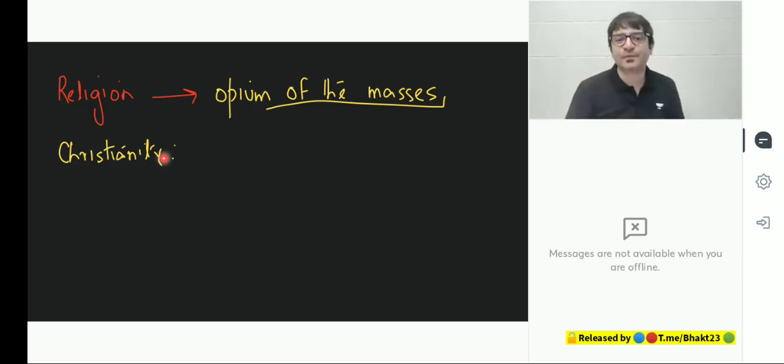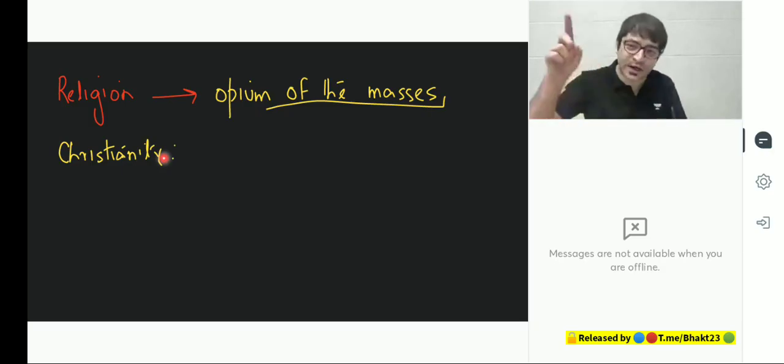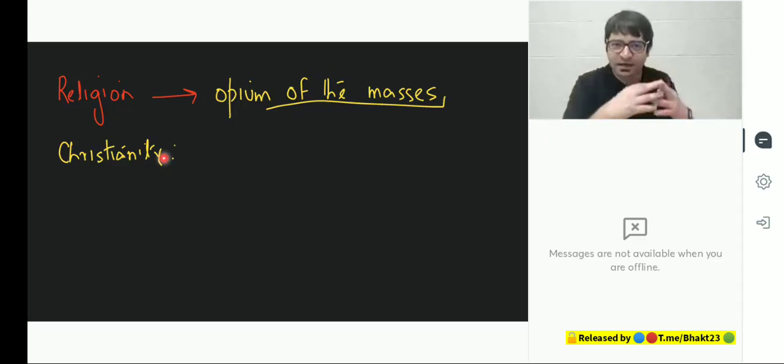So what will these poor workers do? We are here for 40 years, 50 years, 60 years. Let's suffer, but then we will go to heaven, and there we will teach them a lesson. All these Ambanis, Tatas, Birlas, Adanis, they will not go to heaven. We will go to heaven. So why revolt? So religion is like an opium.